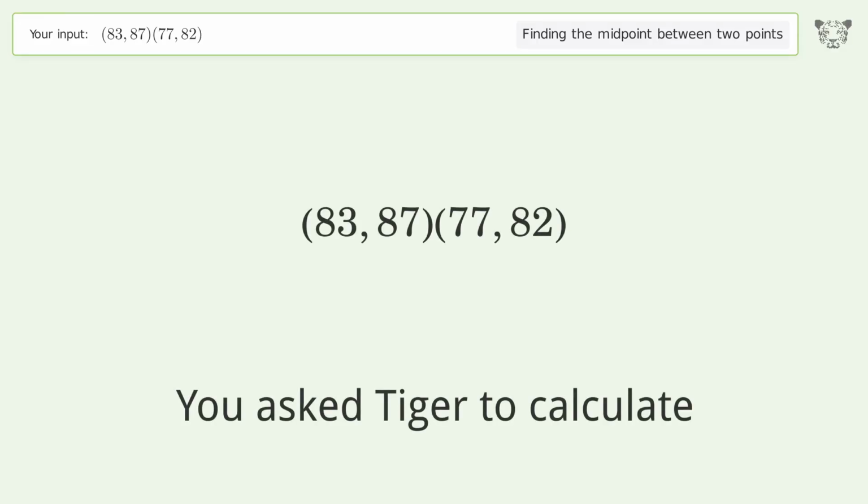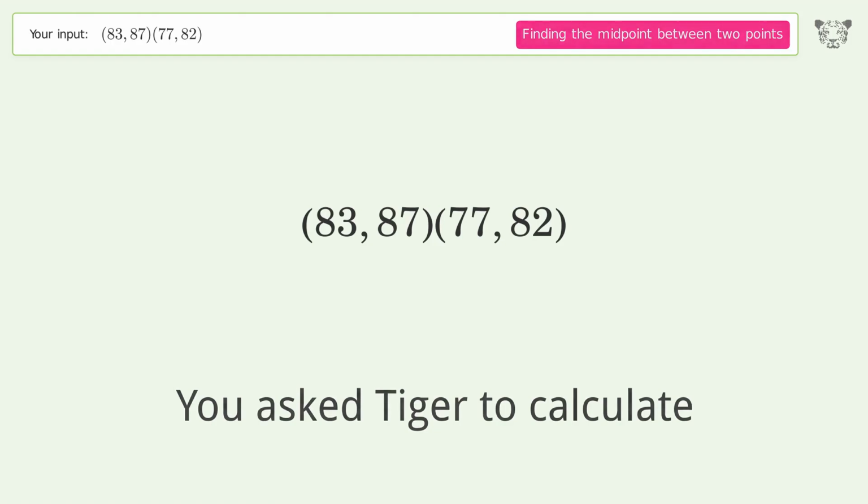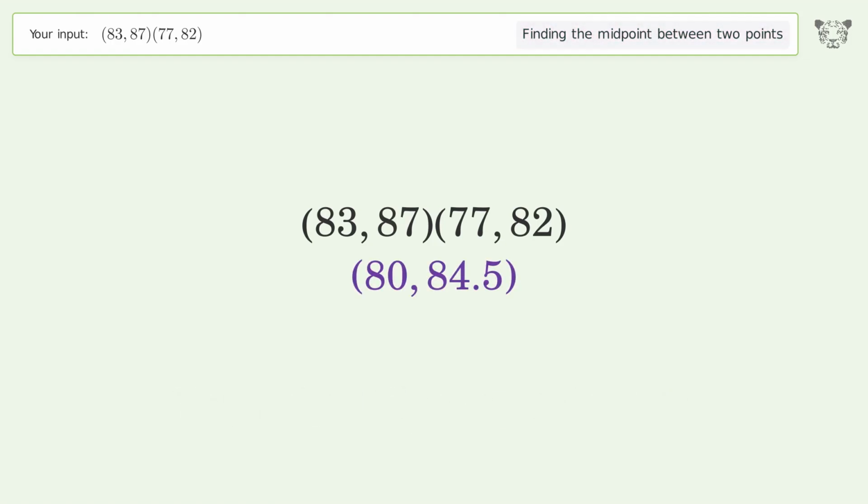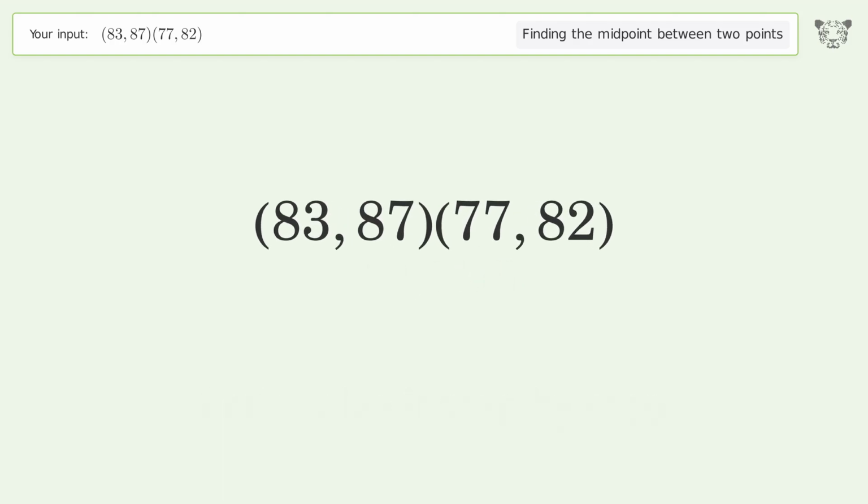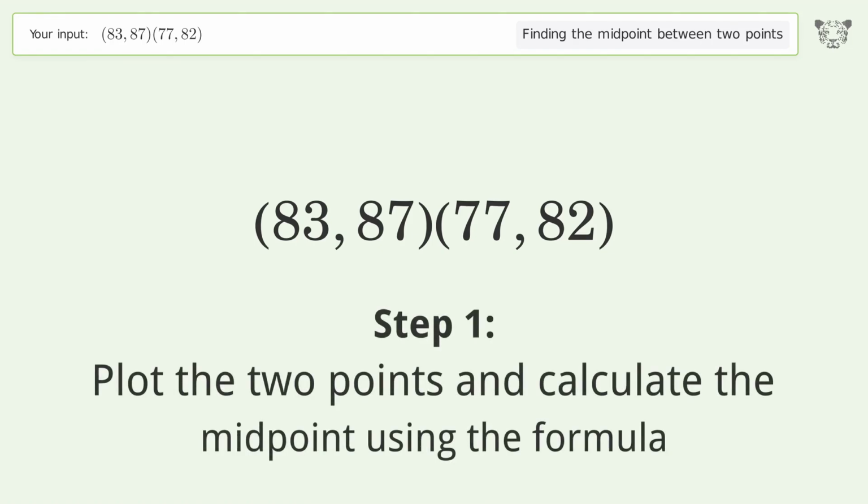You ask Tiger to calculate. This deals with finding the midpoint between 2 points. The midpoint between the 2 points is 80, 84.5. Let's solve it step by step. Plot the 2 points and calculate the midpoint using the formula.